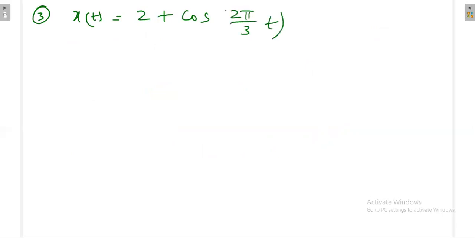Next question. X of t is equal to 2 plus cos 2 pi by 3 t plus 4 sine 5 by 3 t.